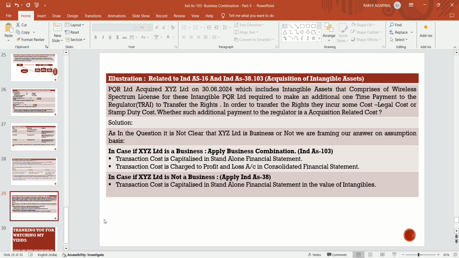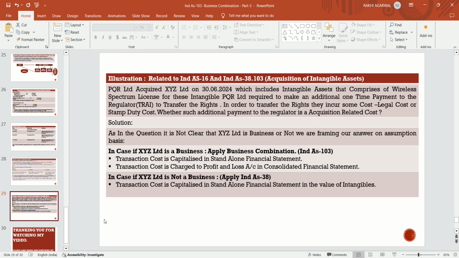Asset acquisition here means intangible asset acquisition, and Ind AS 16 will not apply. The intention is to acquire the intangible assets of that organization, so Ind AS 38 will come into the picture.